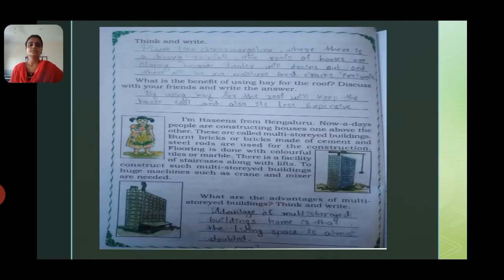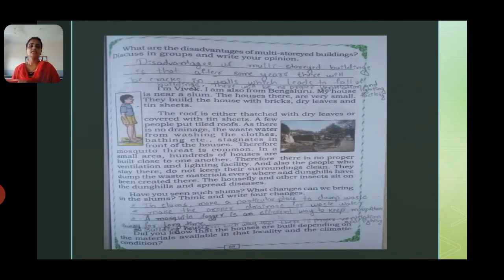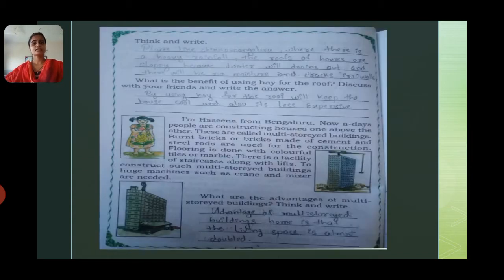Next, here is the question, and you have to try to answer it. In places like Chikmagalur where there is heavy rainfall, the roofs of the houses are slopey. Why is it so? John told that the roofs are slopey. Can you tell me why it is so?